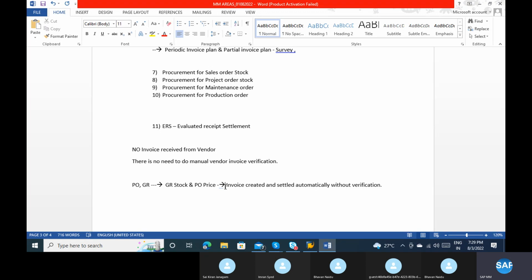Every day we received one milk packet, so for 20 days, 20 into 30 rupees is 600 rupees. If we are settling that amount without receiving any invoice from the vendor, we generally call that an ERS.